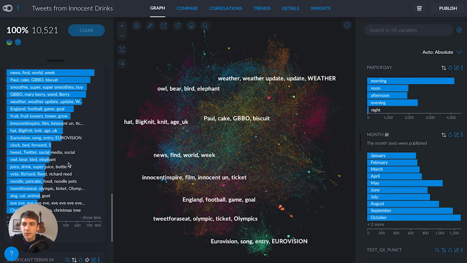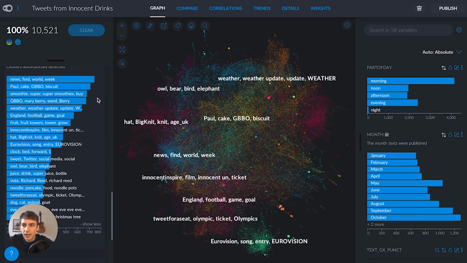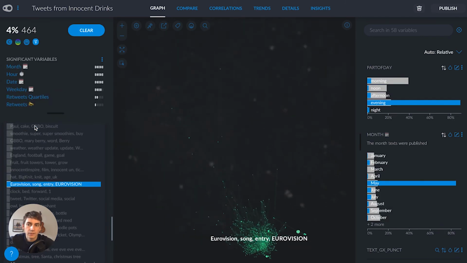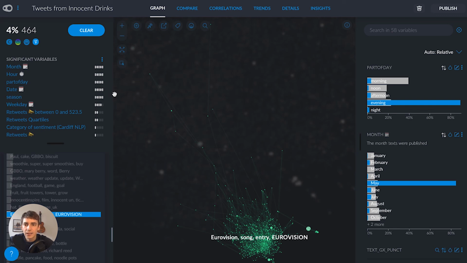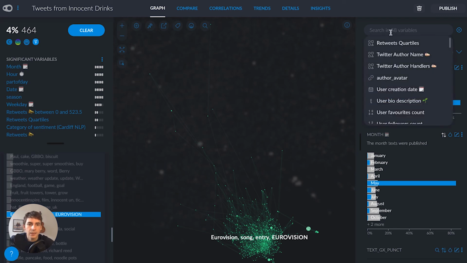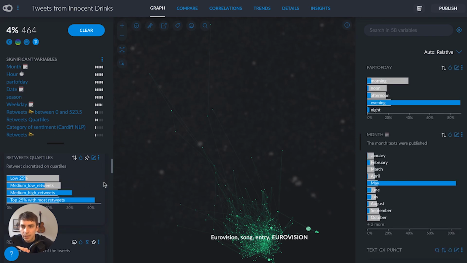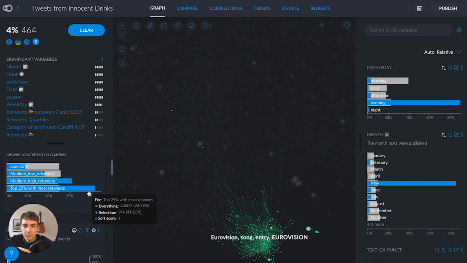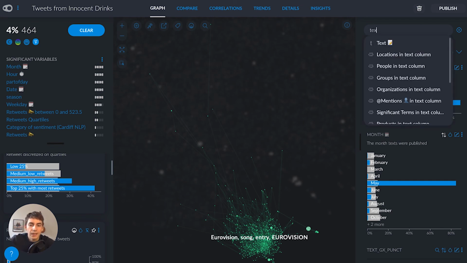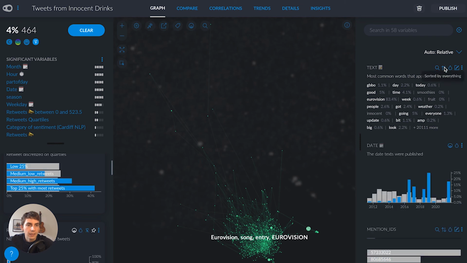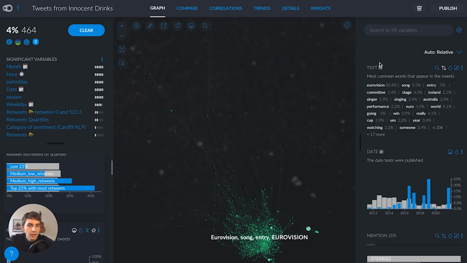I want to take a closer look at this cluster about Eurovision. So where have we got here? We've got the Eurovision cluster here. Now, immediately it would be worth checking if we have successful tweets about Eurovision. And yep, it looks like these tweets are all really, really popular. But what are they actually tweeting about? Let's check out the text variable. And let's sort this by TF-IDF.